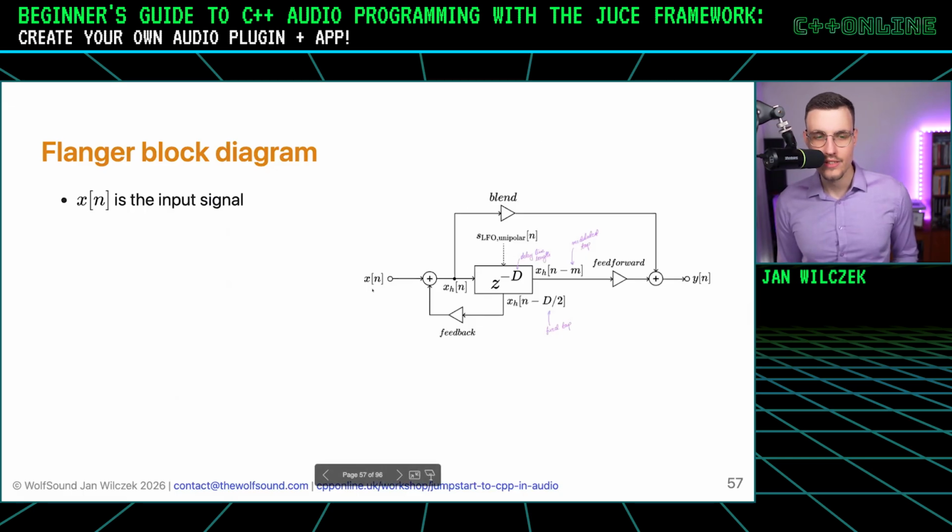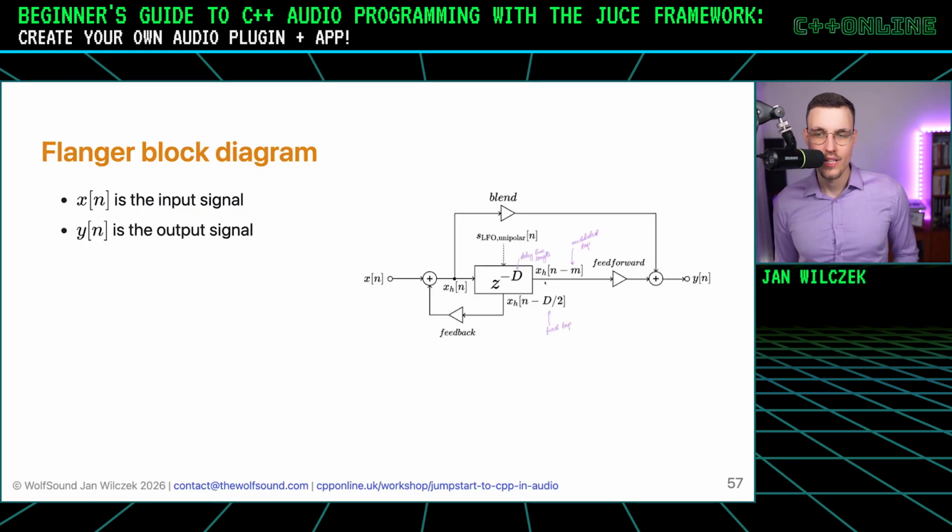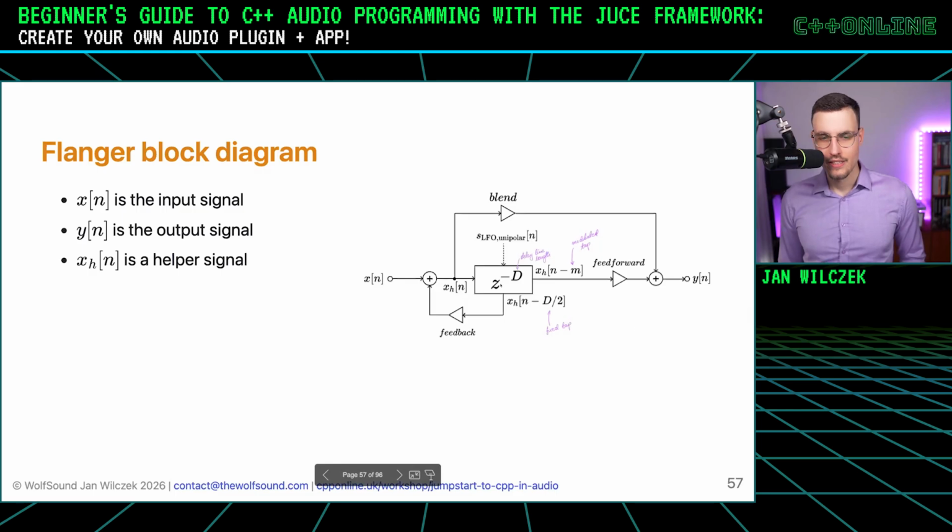Well, first, on the left-hand side, we have x of n, which is the input signal. And you can think of it as single samples coming in one at a time. On the right-hand side, we have the output signal. So whenever we get an input sample to our effect, we need to produce one output sample. Then here in the middle, we have x_h of n. And this is a helper signal. This isn't an additional signal that we have here. It's just a notation that I introduced, so it's easier to reason about this effect. You can think of it as a helper variable.